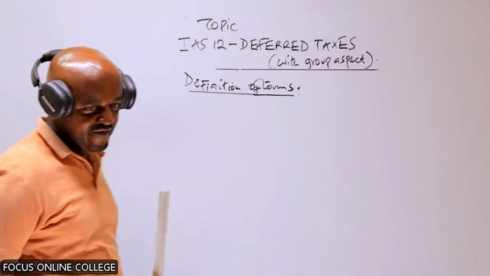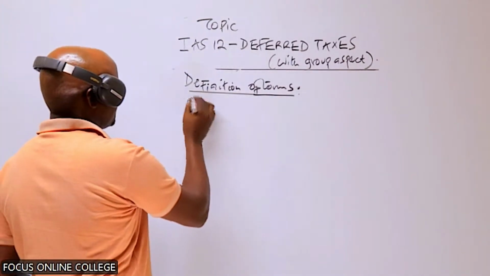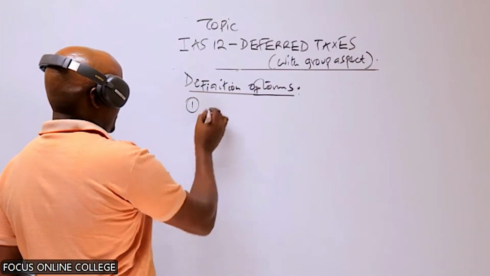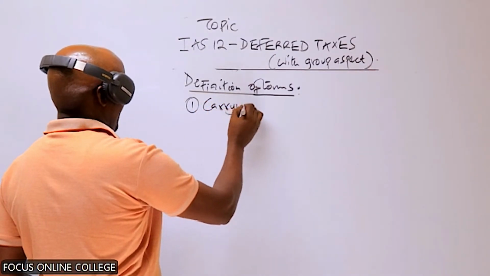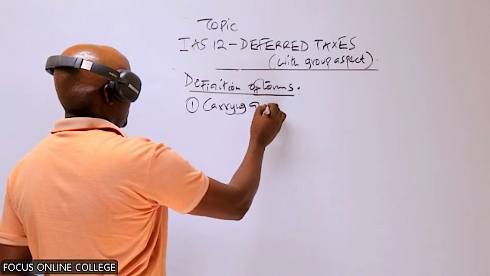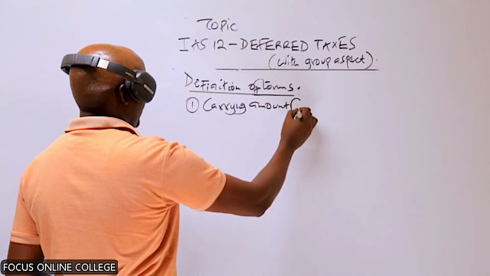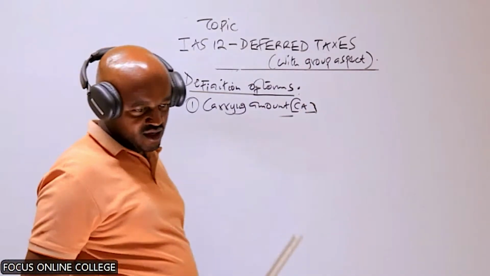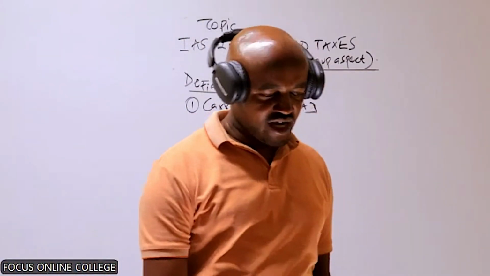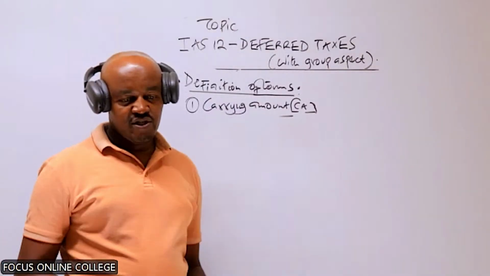So here we have a few terms we need to define. The first term is something called the carrying amount, abbreviated as CA. Carrying amount is the value of an asset or liability in the statement of financial position.